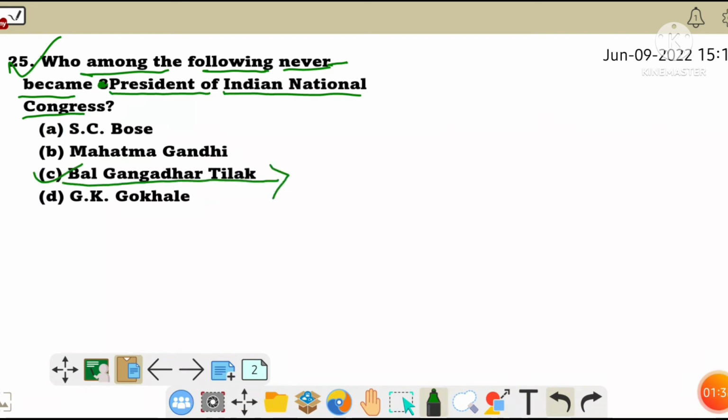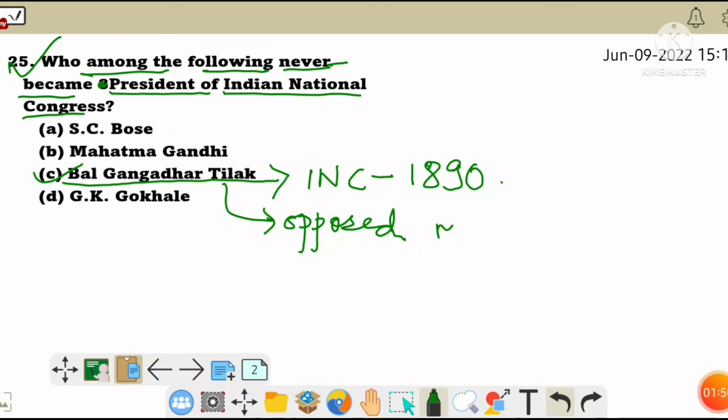Bal Gangadhar Tilak joined the Indian National Congress in the year 1890, but he opposed the moderate attitude of the Congress, especially towards the fight for self-government.